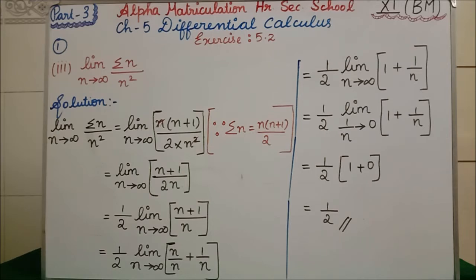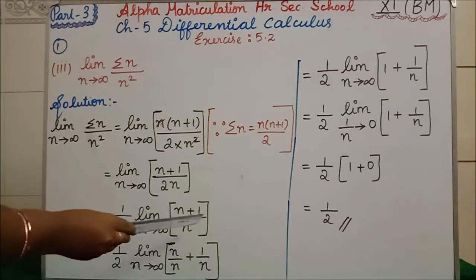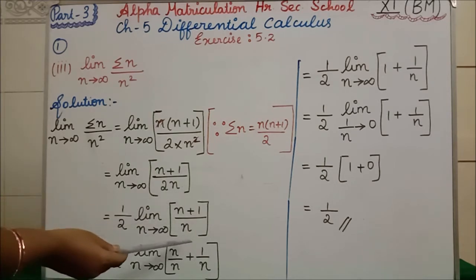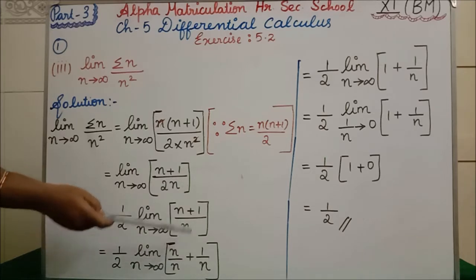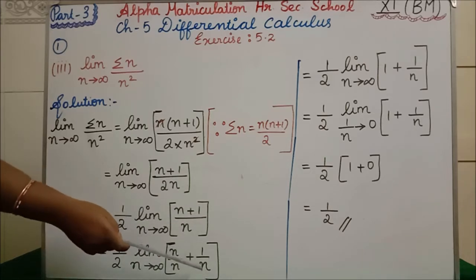In the next step, 1 by 2 is a constant, so take the constant 1 by 2 outside. Now limit n tends to infinity, n plus 1 divided by only n is there. So write that n. In the next step, we are applying the n to each term. How? 1 by 2 limit n tends to infinity, n divided by n plus 1 divided by n.